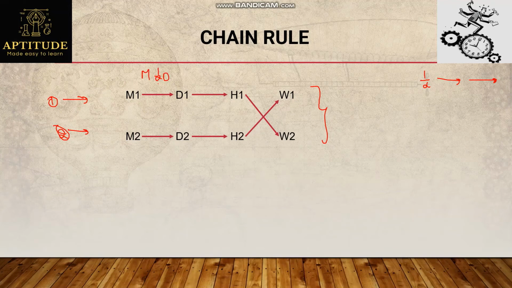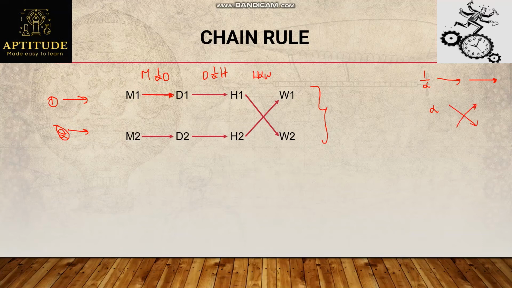So it is inversely proportional, I'll directly multiply the values M1 into D1. And days is inversely proportional to hours, which we already framed. So it is inversely proportional, I'll multiply these values. And H is directly proportional to work, right? If I get a directly proportional relation, I'll multiply in a crisscross manner.